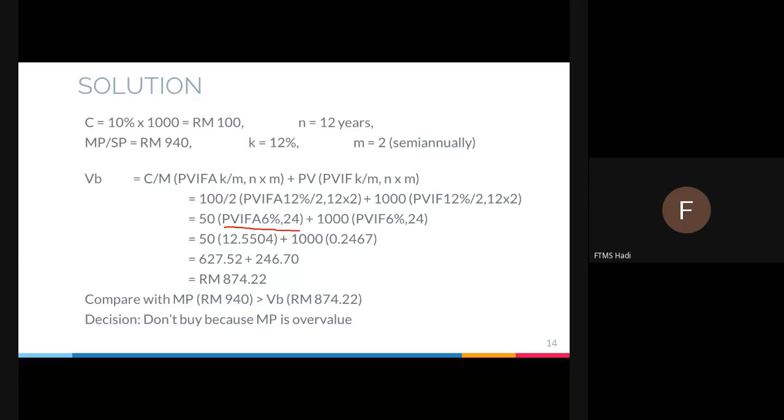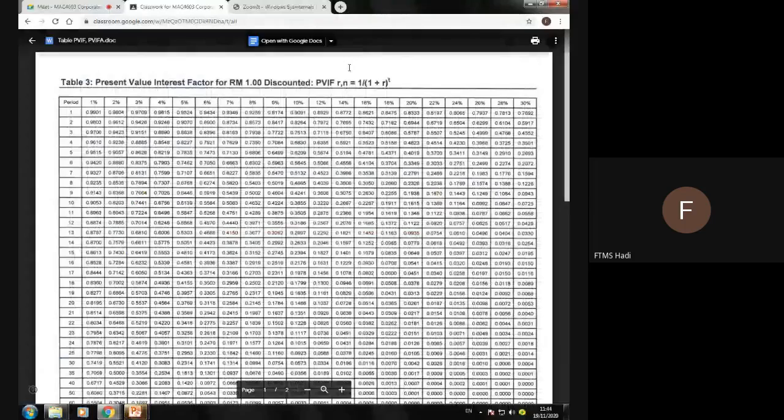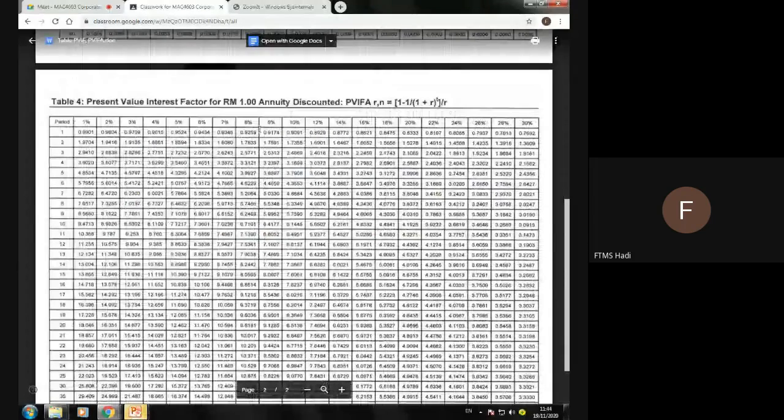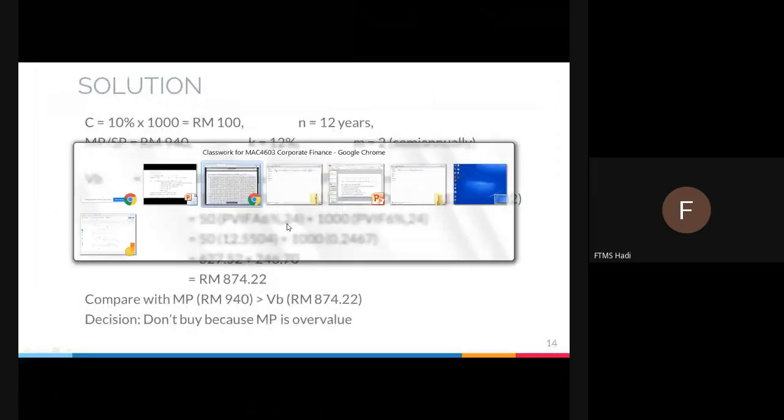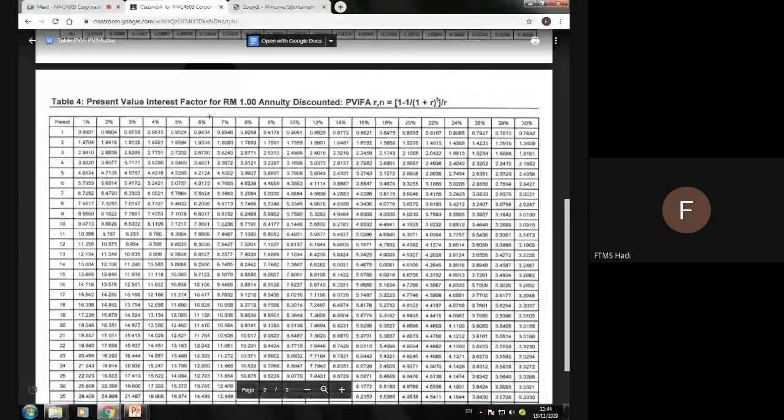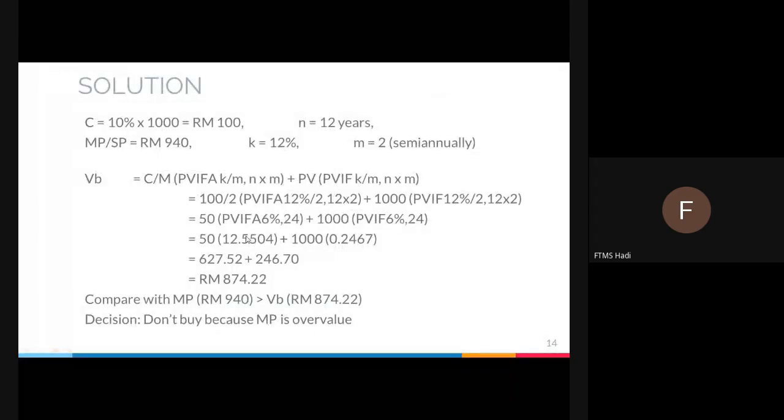So how do you get this value? PVIFA 6% 24 and PVIF 6% 24. Look back at the table again. For PVIFA 6% 24, you get 12.5504, which is here.